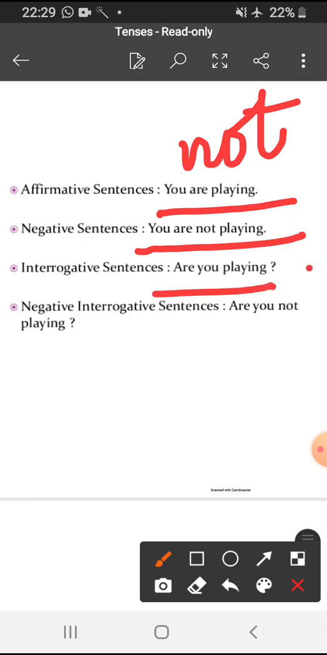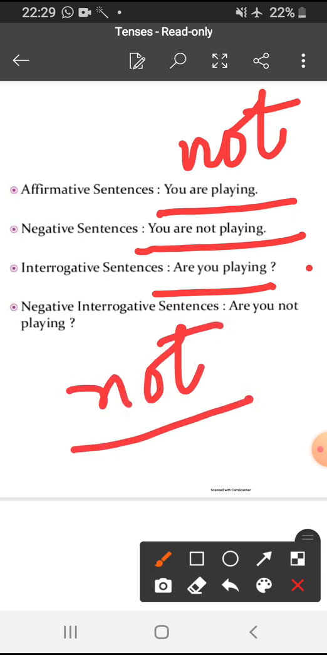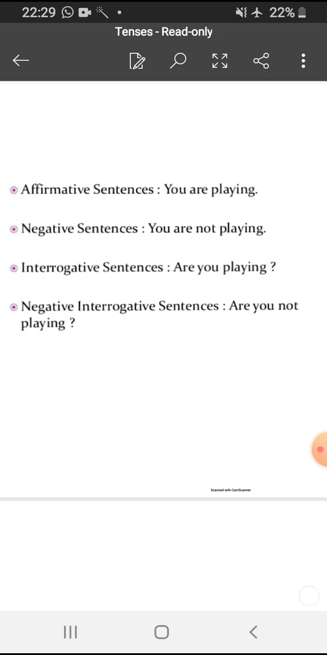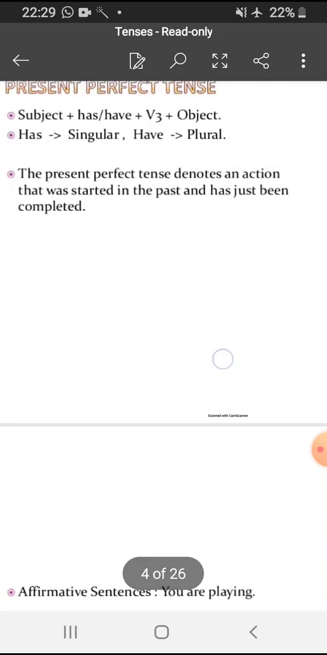Now negative interrogative sentence. In this we have to add not again to ask a question, because in the interrogative, if we are asking, we are not supposed to add not. But here it is a negative interrogative sentence, so that means we are asking the negative question: are you not playing, with a question mark. This is the negative question we are asking. Clear, everyone?